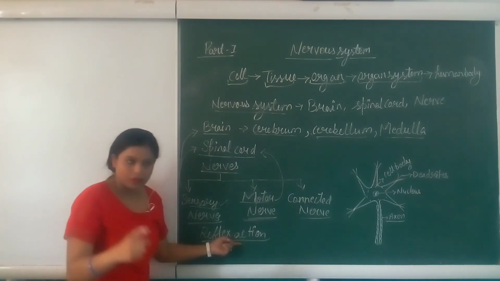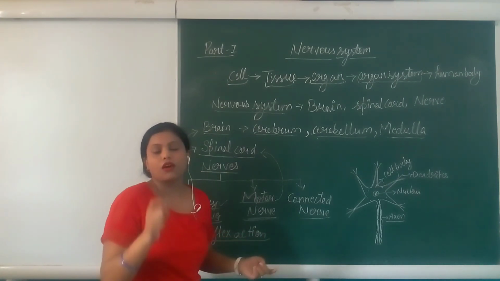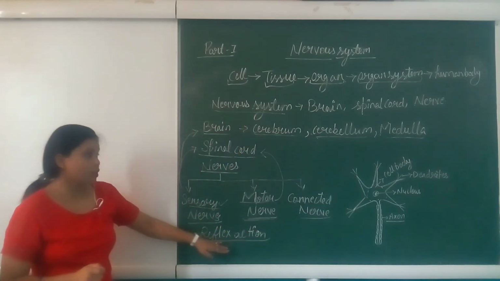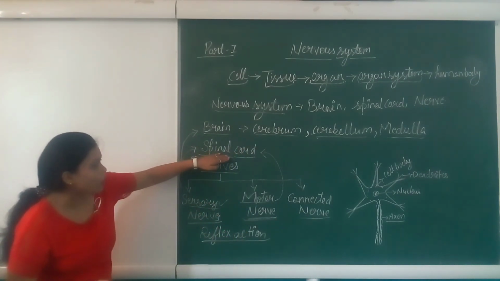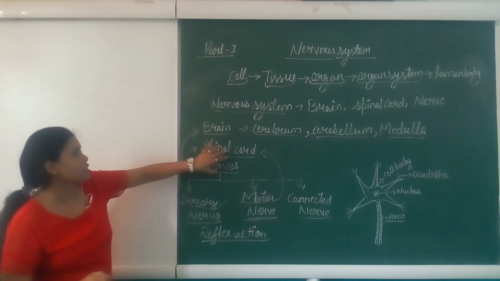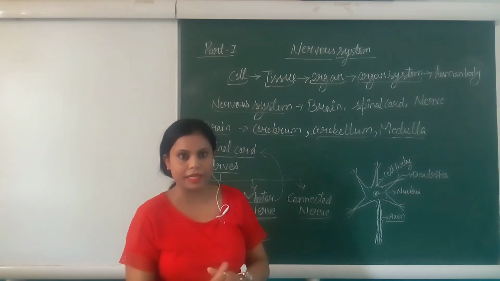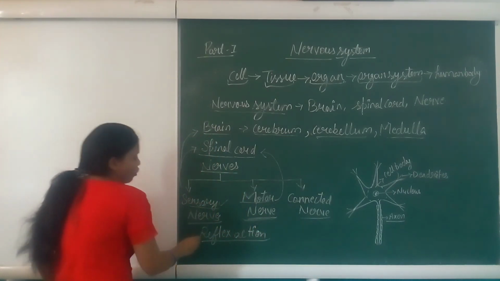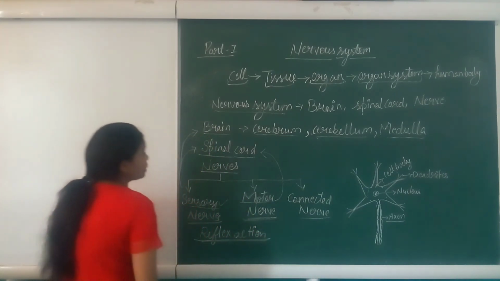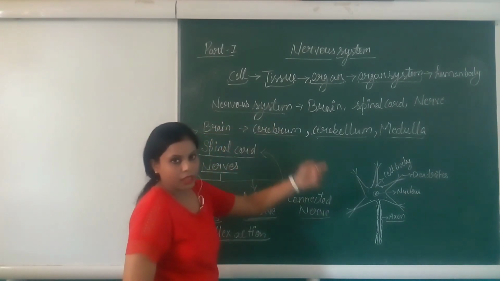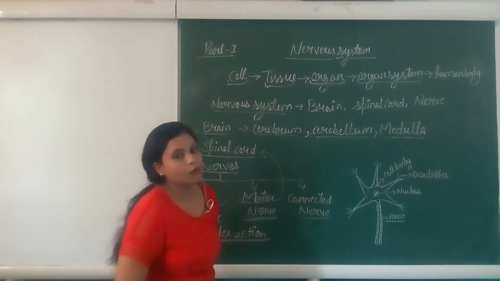When your limb senses the hot or touch, it sends a message to the spinal cord, and the spinal cord immediately responds to the signal and sends a message to remove your hand immediately, right? This whole process doesn't need thinking or need the brain to think about it. This is all about the nervous system we have read.